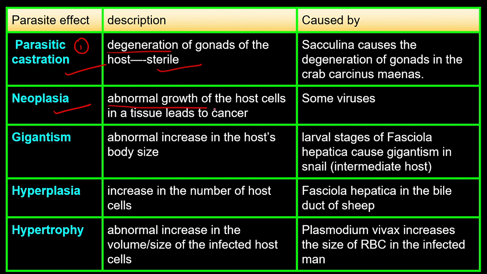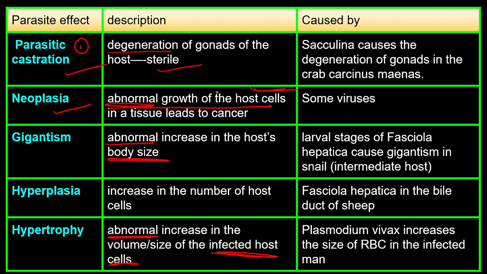Neoplasia, abnormal growth of the host cell. Gigantism, abnormal. दोनों abnormal है. But यहाँ पे host cell का increase हो रहा है. Abnormal host पूरी body का size हो रहा है. Then next abnormal आप hypertrophy में पढ़ेंगे, जहाँ पे only and only infected cells are being increased. Okay, वापस से बता रही हूँ.